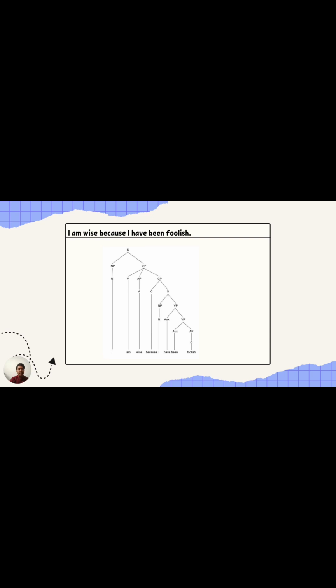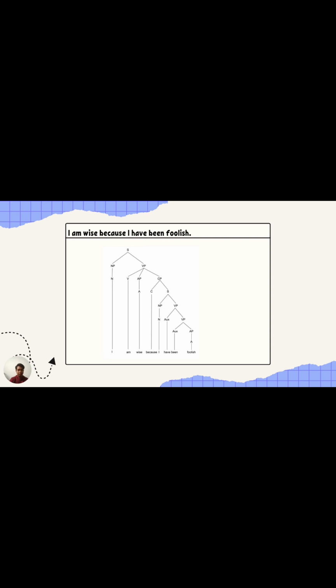And another sentence we got here, I have been foolish. There are two different clauses here, two different thoughts and two independent clauses. I is a noun, have is an auxiliary verb, been is also an auxiliary verb, and lastly, foolish is an adjective.